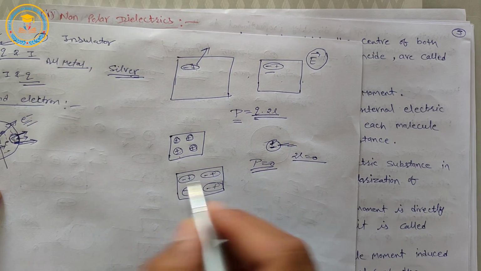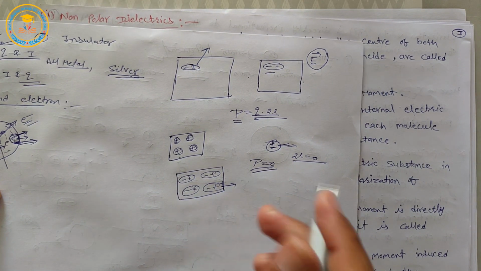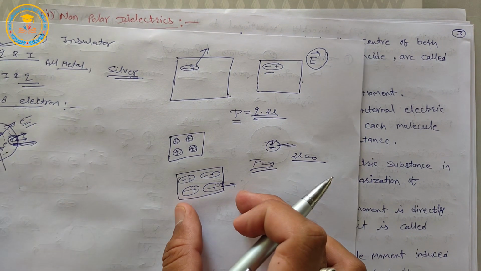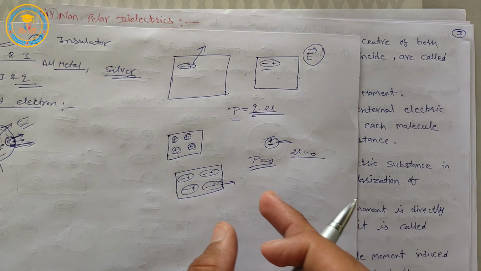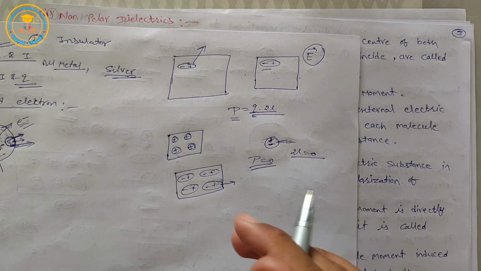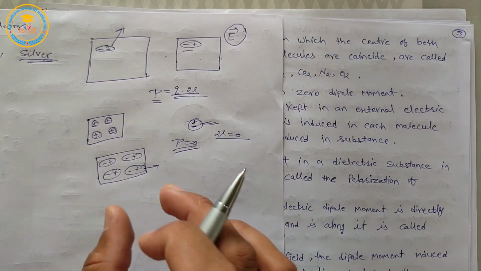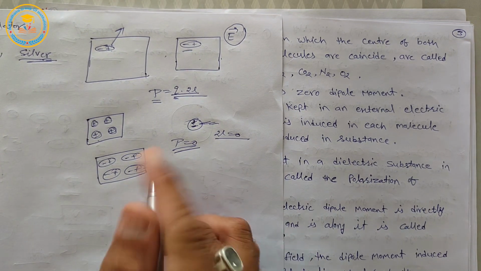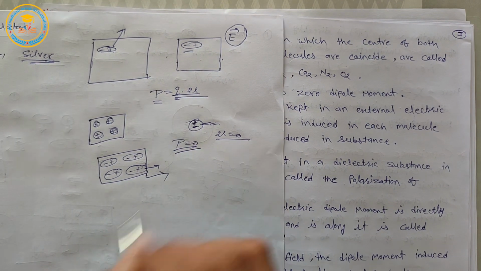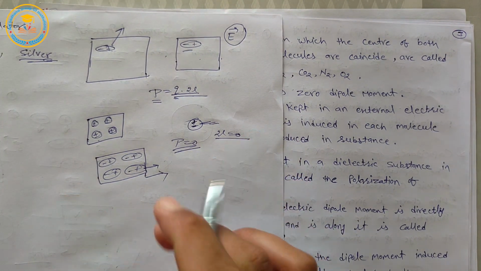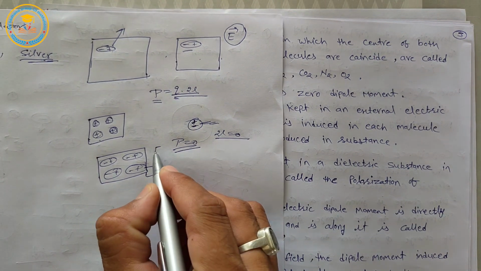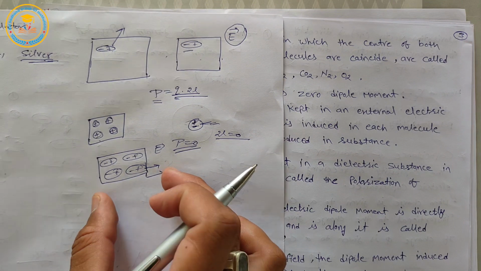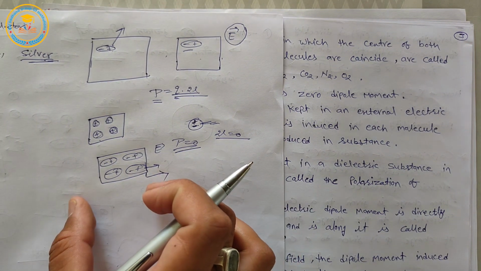Due to this, every molecule has some dipole moment, and as a result a resultant electric dipole moment will be produced, but it is unstable, because if we remove the external electric field E, then the centers of these charges again coincide. Okay.